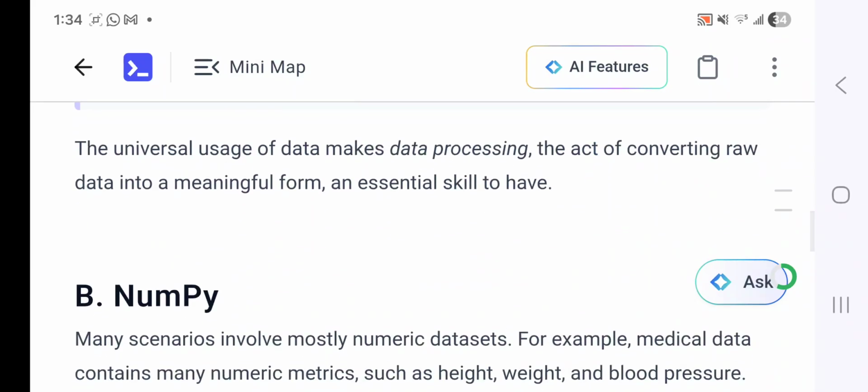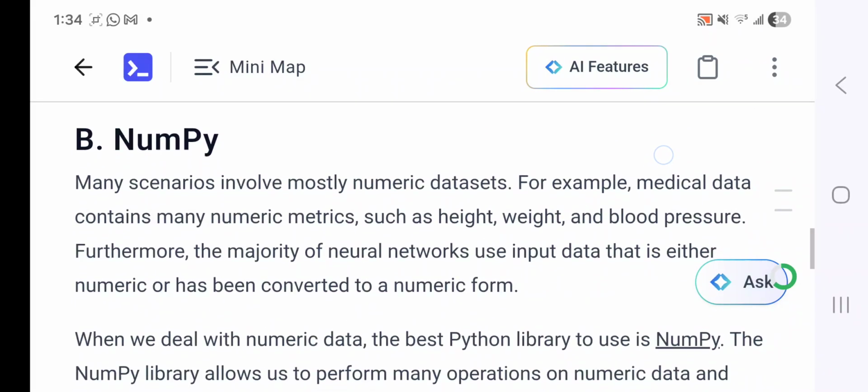The universal use of data makes data processing, the act of converting raw data into a meaningful form, an essential skill to have. NumPy is the most famous library used by data scientists because in many scenarios you get involved mostly in numeric data sets. By numeric data sets, I mean those containing numbers.